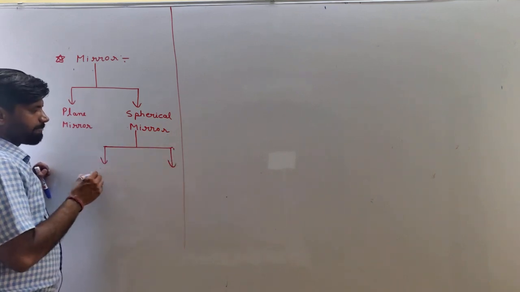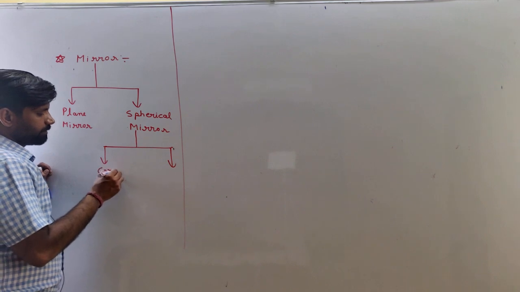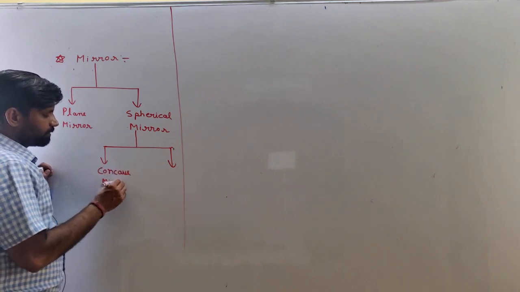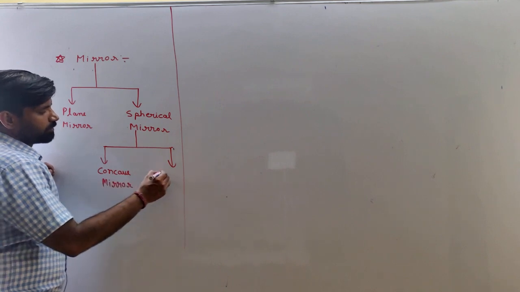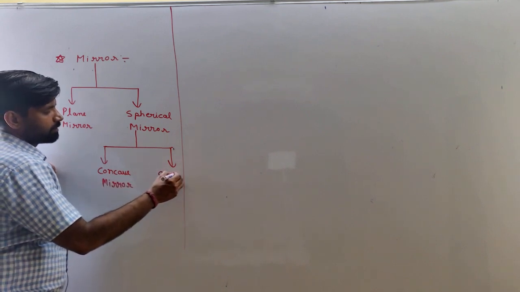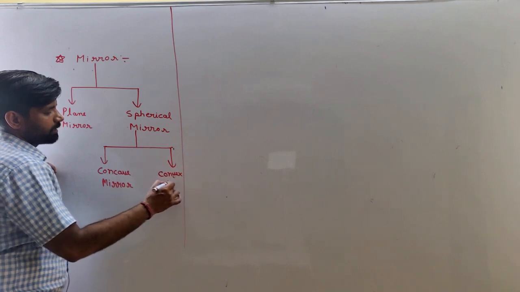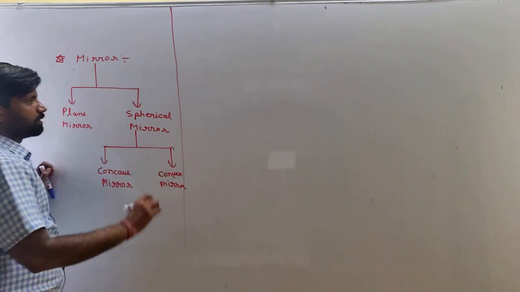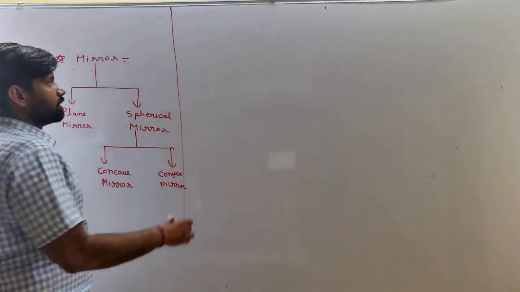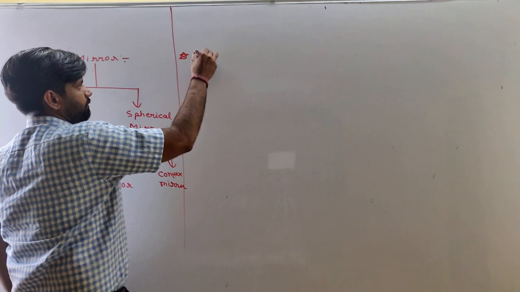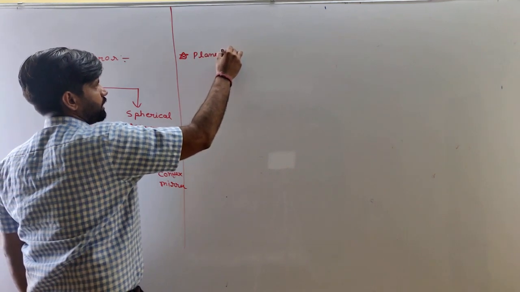First one is concave mirror. Second one is convex mirror. Okay, understand? So first we will talk about plane mirror.